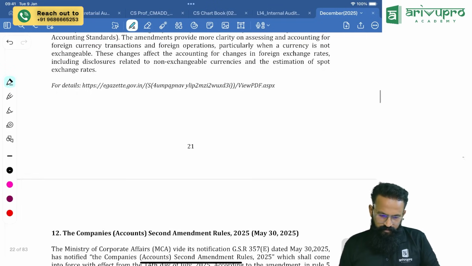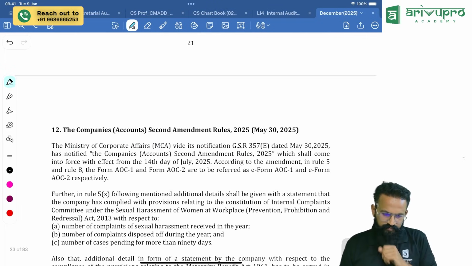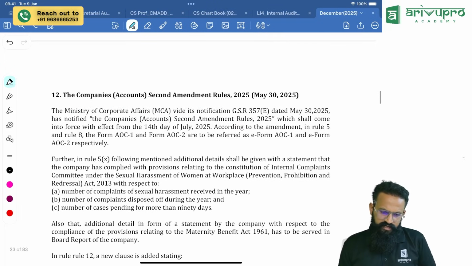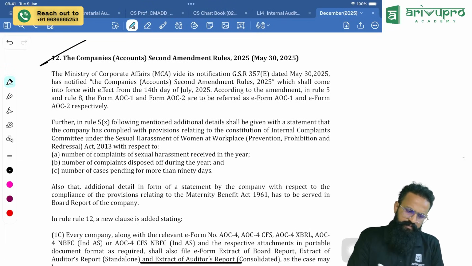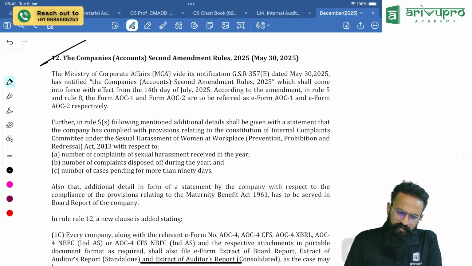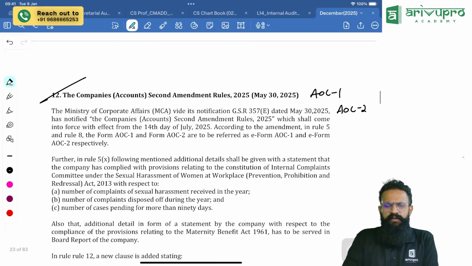Okay. Next one, the Companies Accounts Second Amendment, May 2025. In this is again one more amendment, people. What is that? They have said, going forward, we used to call AOC 1 and AOC 2. In AOC 2, we were giving details of related party transactions.